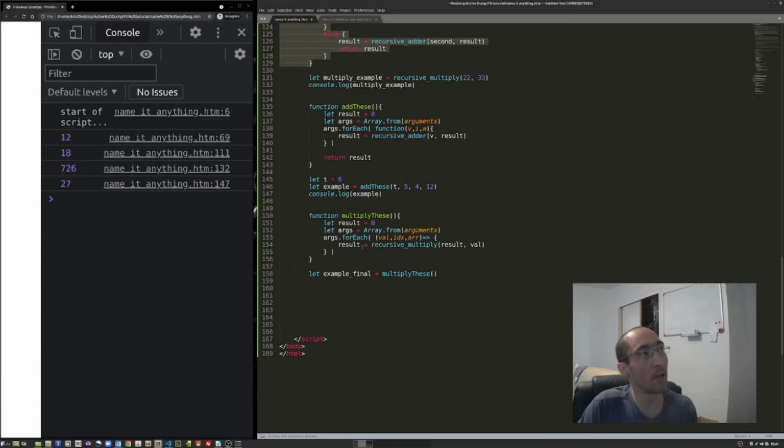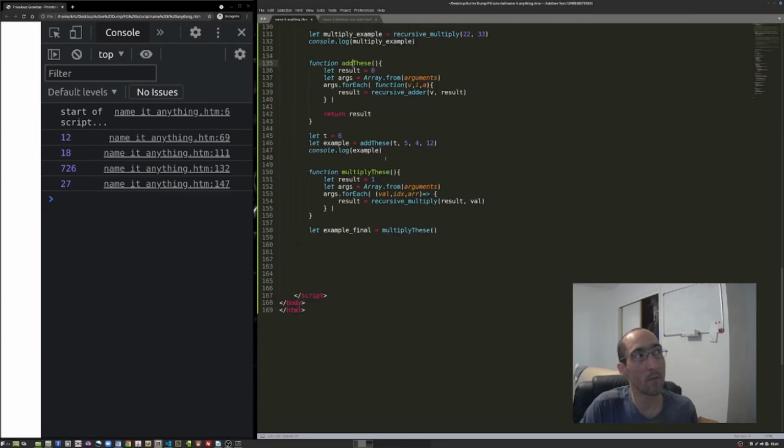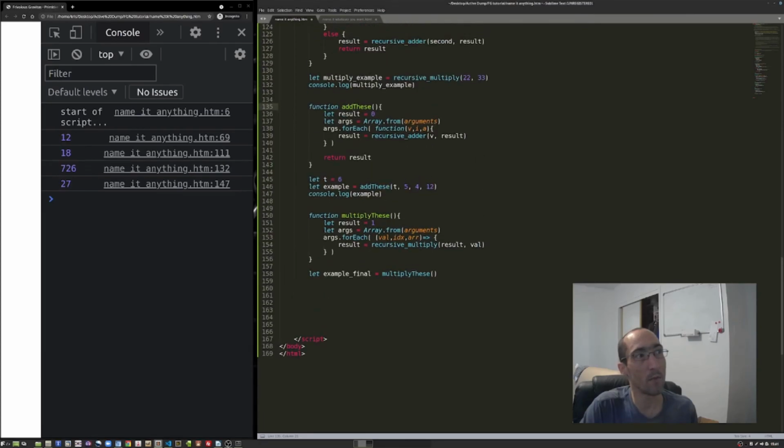arguments input. And we're going to recursively multiply, giving it the value. I think this has to be 1 because multiplying by 0 wouldn't work at all. So result has to default to 1 in the case of multiply. But you started off with 0 in the case of addition. That makes more sense to me now. Yeah, so result will be 1 times the value. So it's kind of cheating, I guess. I didn't really do this very well.